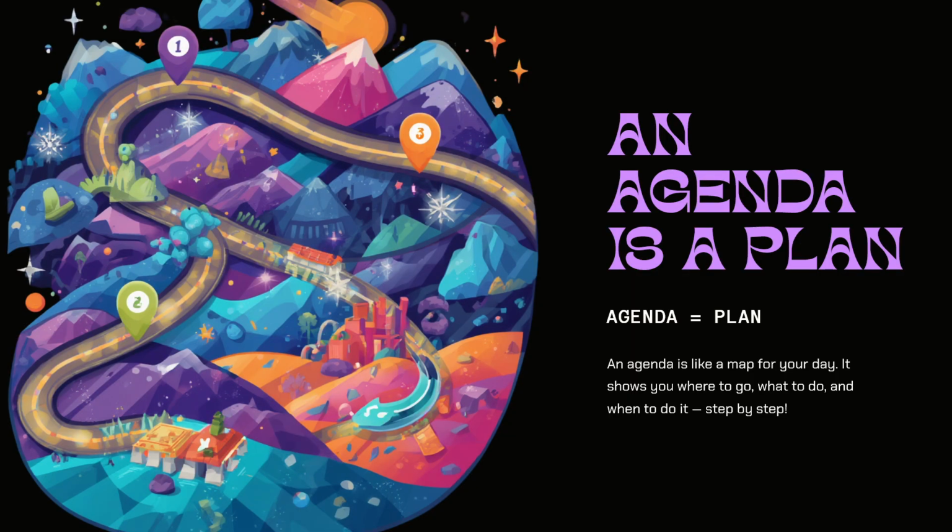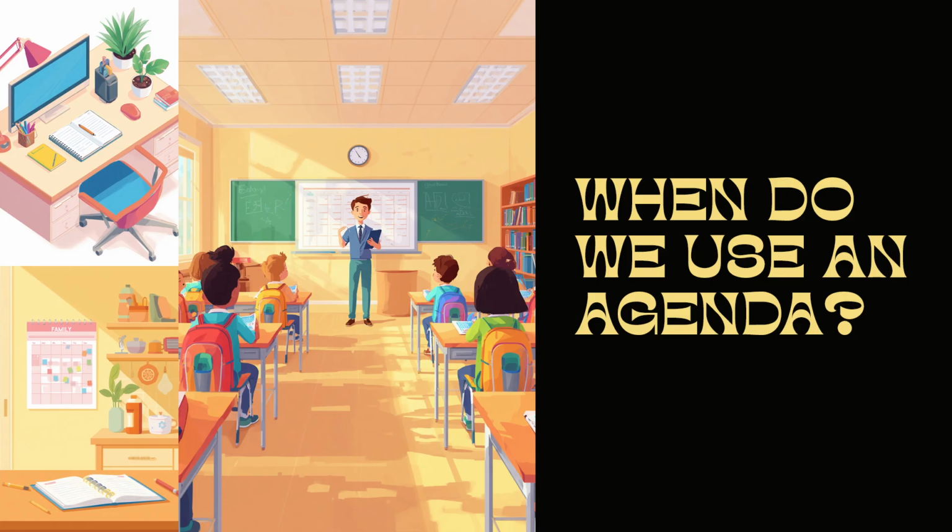When do we use an agenda? We use it at school, at work, and at home. It helps us everywhere. At school, teachers use an agenda. They write what students will learn today. It keeps the class organized.